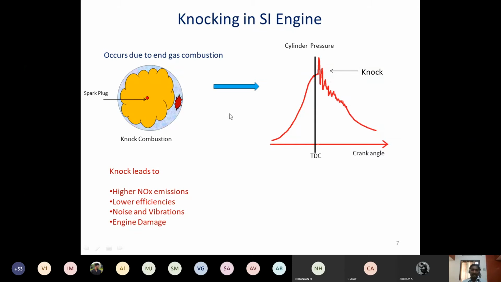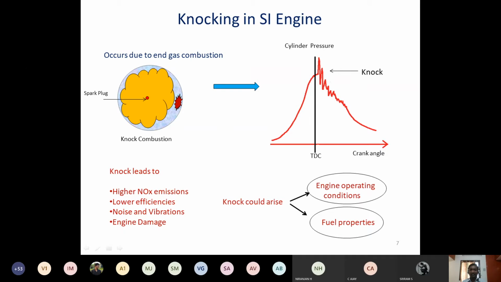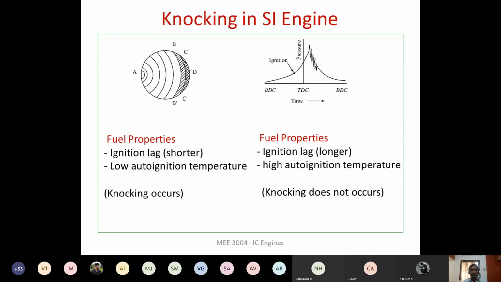Okay. So now, what are the main reasons for knocking? There are two important reasons. The knocking could arise because of the fuel properties, the type of the fuel that we are going to use, and the engine operating conditions. These are the two main conditions, and in detail we are going to study the various factors that are responsible for knocking. There we'll say three different factors are there. Okay, so now coming to the fuel properties.